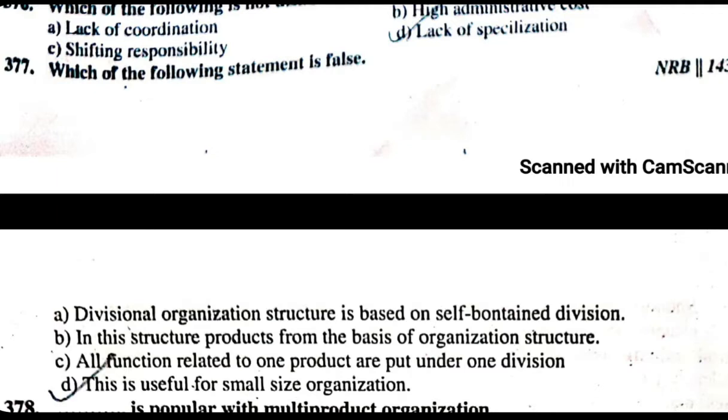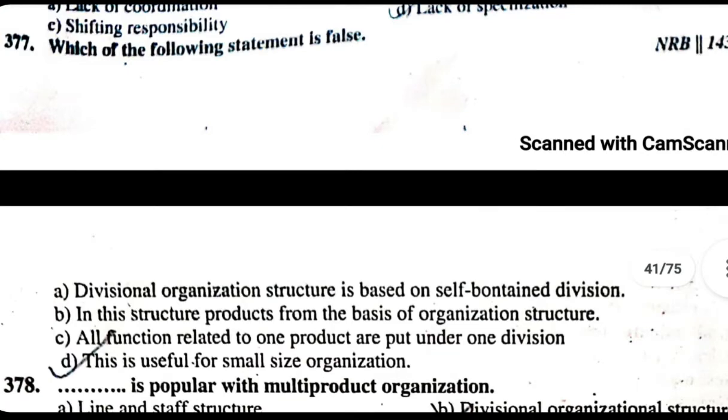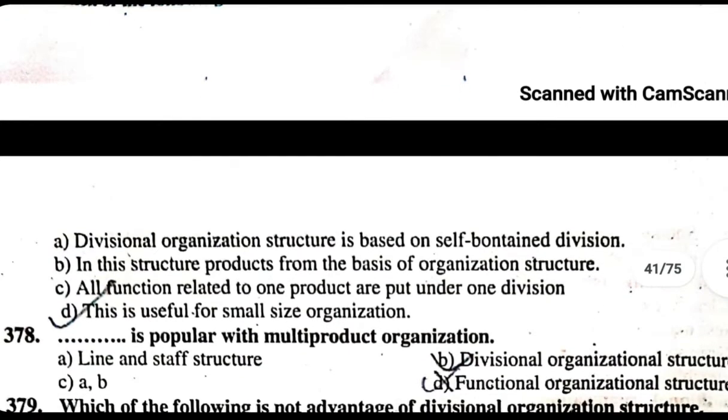Product forms the basis of organization structure. All functions related to one product are put under one division. 378. Dash dash dash is popular with multi-product organization. A. Line and staff structure. B. Divisional organizational structure. C. A and B. D. Functional organizational structure. The correct answer is B.